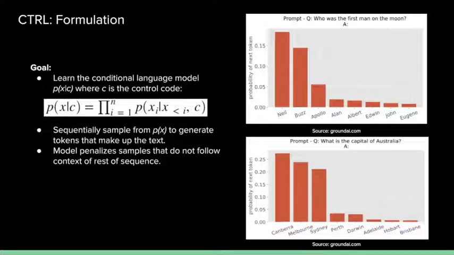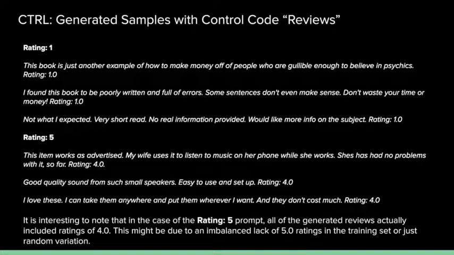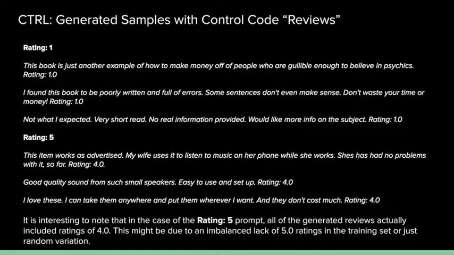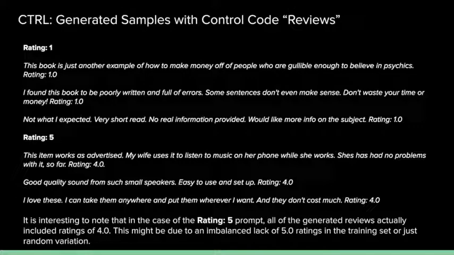Then if we look at some examples generated by the review control code, we can specify the control code and then the rating by giving the starting input as a score from 1 to 5. If we look at ratings for 1, let's take the first example here. This book is just another example of how to make money off of people who are gullible enough to believe in psychics, rating 1.0. Personally, I think this is very creative, but also on topic in the sense that it's a very negative review, but also is more complex than just this book is bad, too expensive, didn't like it.